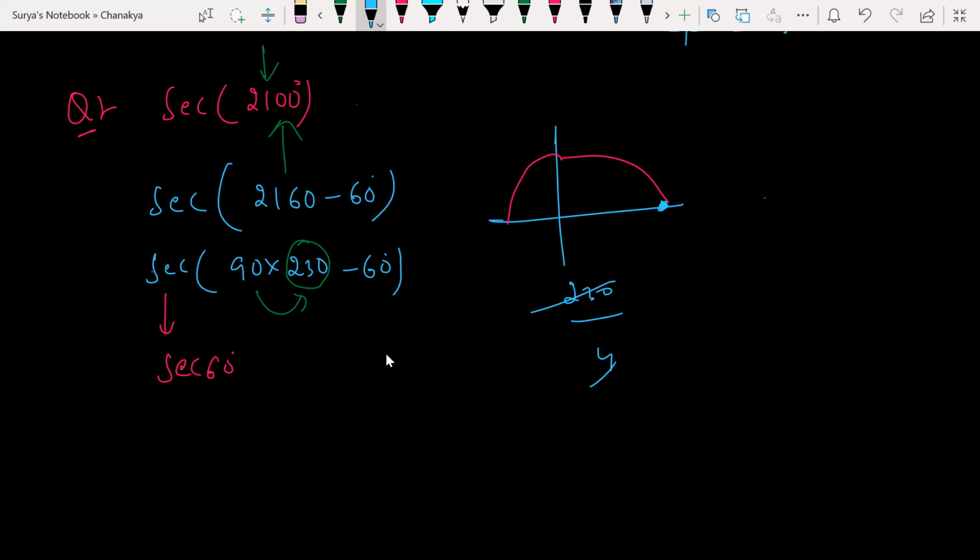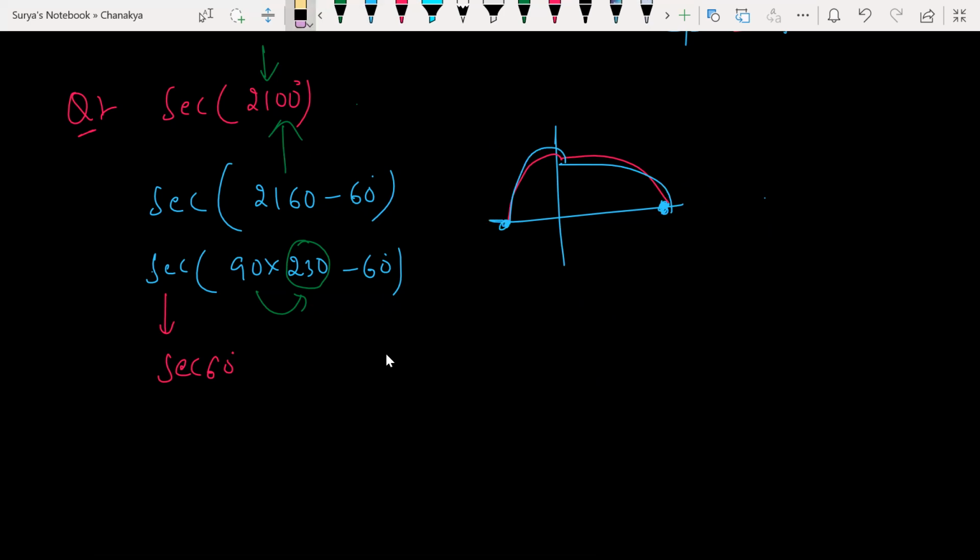What is the nearest multiple of 4 to 230? 228. So 228 stops here. 229, 230, 230 finishes here and goes back, which is the second quadrant. So negative. So minus 2 should be the answer then.